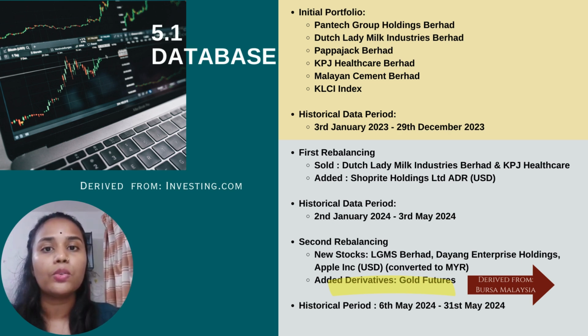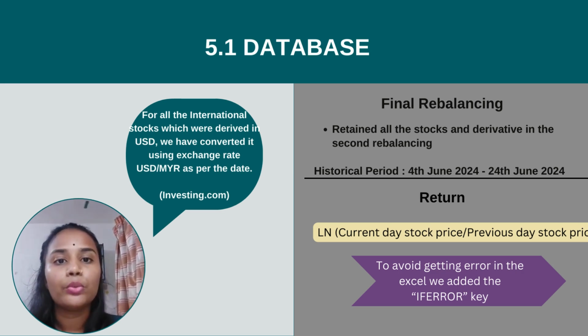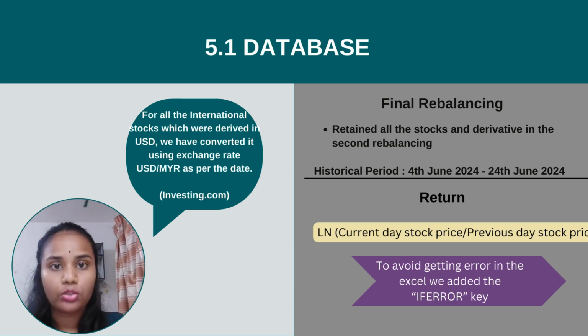In addition, we have also included gold futures as a derivative to hedge against market volatility. However, we utilized the Bursa Malaysia platform to get the futures price. Our final rebalancing occurred between June 4th, 2024 and June 24th, 2024, during which we retained all the stocks to evaluate their performance under stable conditions.